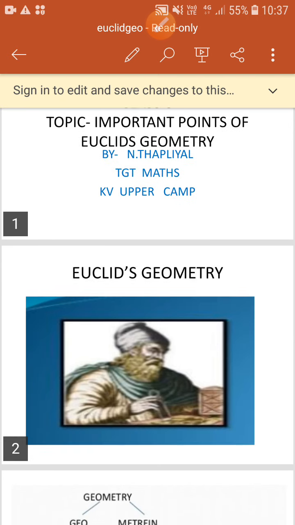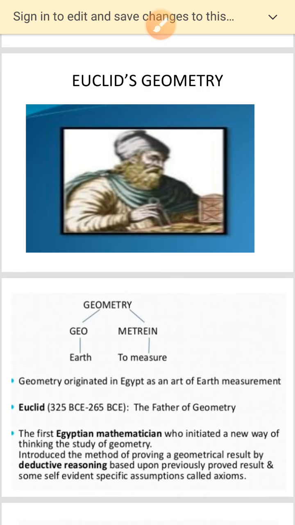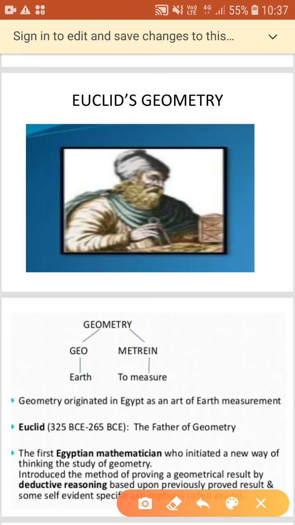The geometry that we have been studying since earlier classes is called Euclid's geometry or plane geometry. Euclid is called the father of geometry, and geometry we can split into two words: geo and metron. Geo means earth and metron means to measure. Every concept in mathematics has arisen from its need in our daily life, so geometry also originated in Egypt as an art of earth measurement.